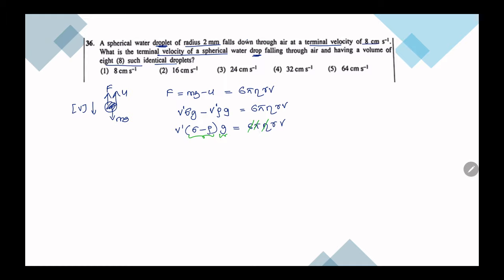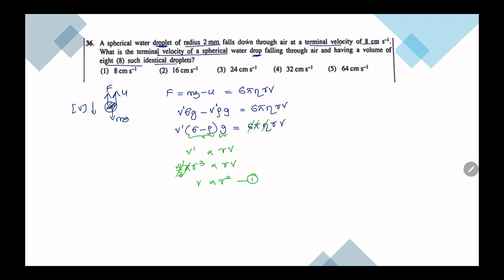So we get V dash is proportional to rv. What is V dash? That is the volume. So volume is 4 by 3 pi r cube, right? So 4 by 3 pi r cube is proportional to rv. So I can cancel this. Velocity is proportional to r square.